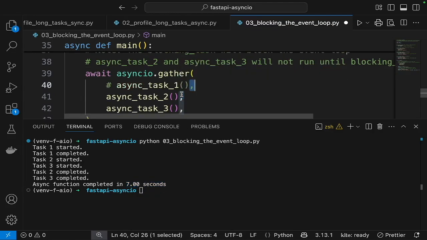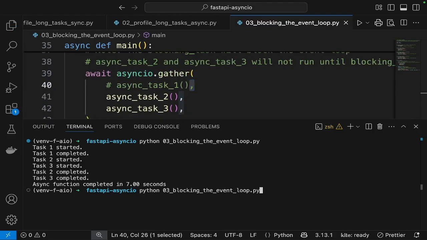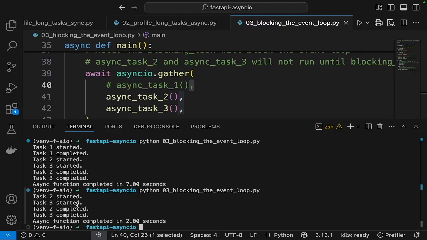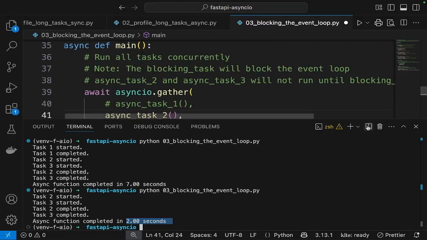What happens if we take out task 1? In that case, task 2 and 3 start and complete within 2 seconds. Yeah, so this is the effect of blocking tasks.